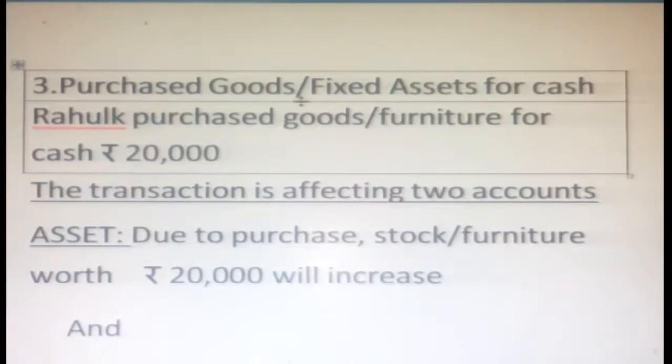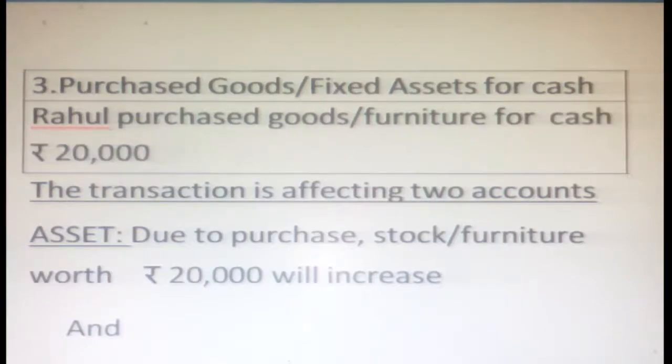Purchased goods, fixed assets for cash. So Rahul purchased goods, or you can say furniture, maybe goods or asset, for cash 20,000. So this is called a business transaction. Here also the transaction is affecting two accounts. So what are the two accounts? Here both accounts are asset. How? Now we are going to see.